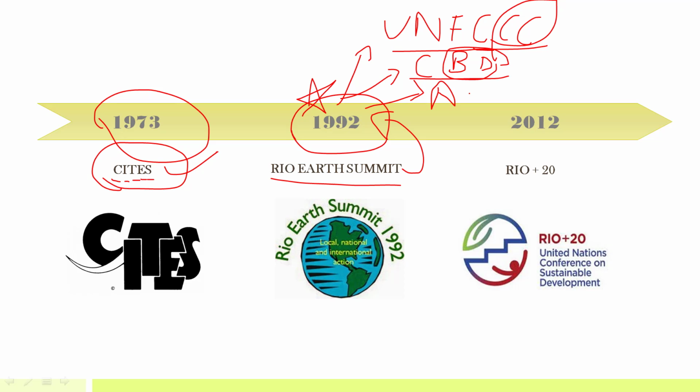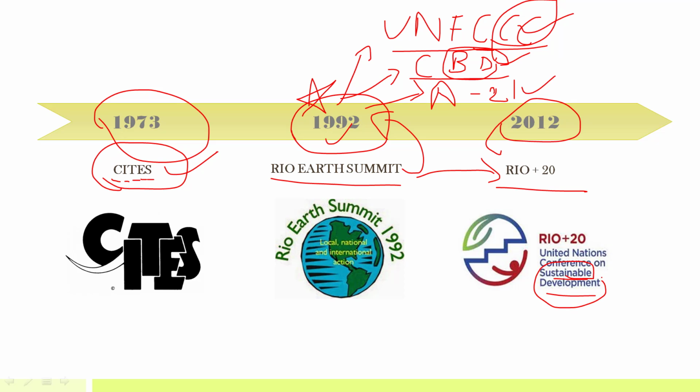Third thing that was established was Agenda 21, to set an agenda for the 21st century, mainly to ensure sustainable development. So the three things that came out of this 1992 summit were one related to climate change, that is UNFCCC, second related to biological diversity, that is CBD, and third related to sustainable development, that is Agenda 21. Now after 20 years of this 1992 summit, in 2012 the Rio Plus 20 summit took place, that is the United Nations Conference on Sustainable Development. This was mainly to review how far UNFCCC, CBD and Agenda 21 principles have been implemented.